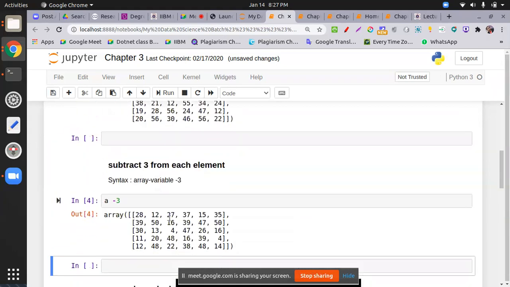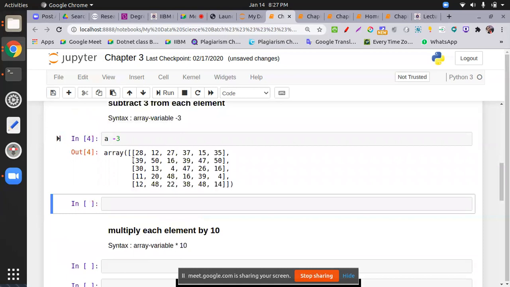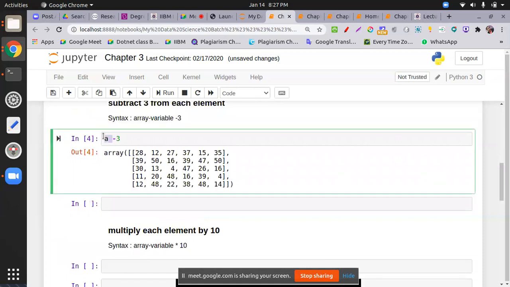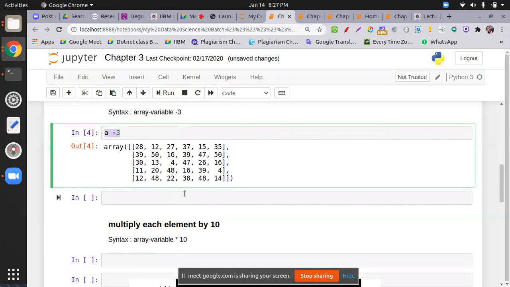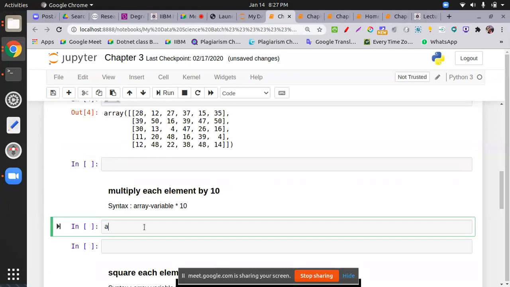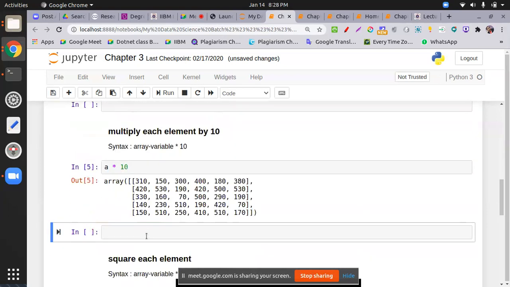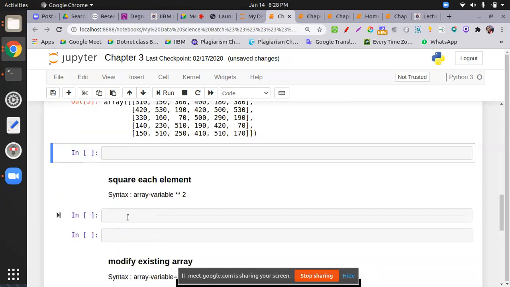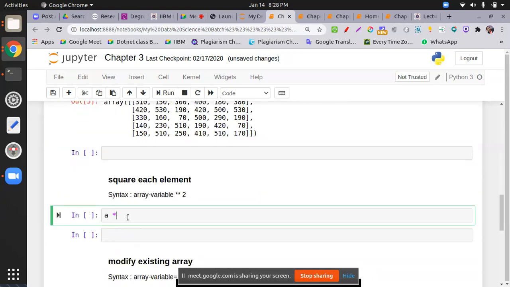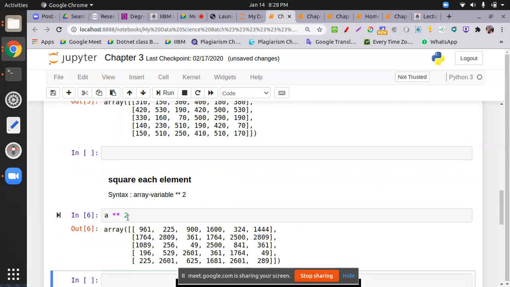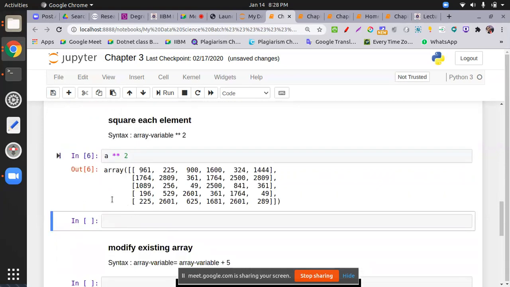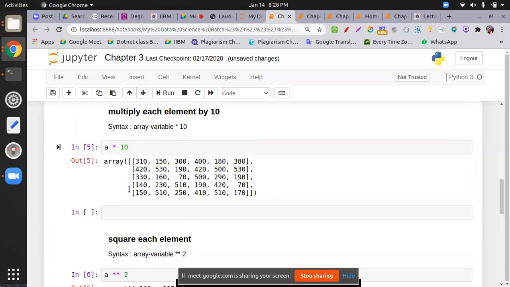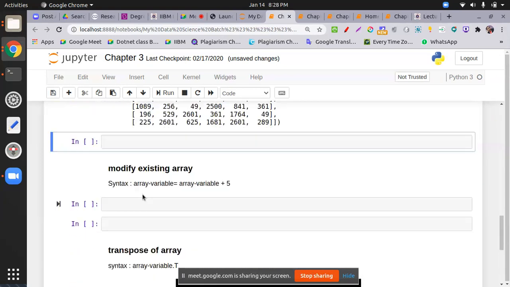This is applicable to one dimension also, because I am operating with a variable. Now you can multiply each element, and similarly you can do the power, a to the power 2.